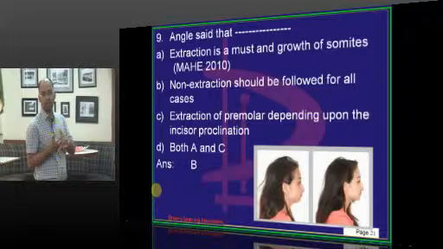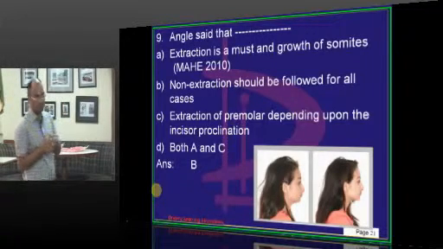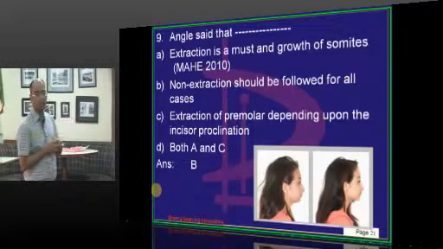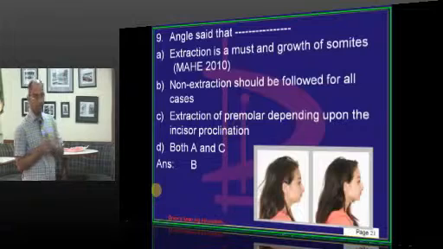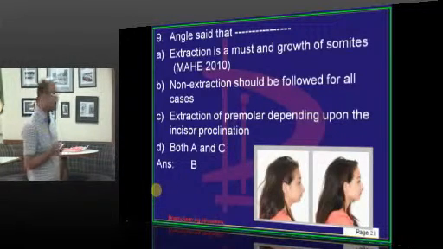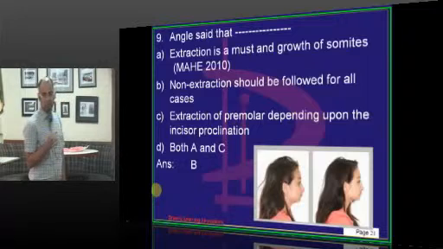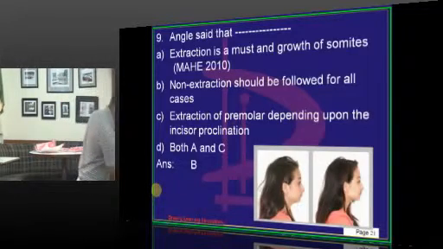Among the different methods of gaining space, the most commonly followed method is extraction of first molars, but according to Angle it was expansion, because he recommended a full complement of teeth. He wanted all the 28 or 32 teeth to be present in the oral cavity. So, he was against the principle of extraction. The method of gaining space according to Angle was by expansion. Non-extraction should be followed for all cases, that was his dictum.